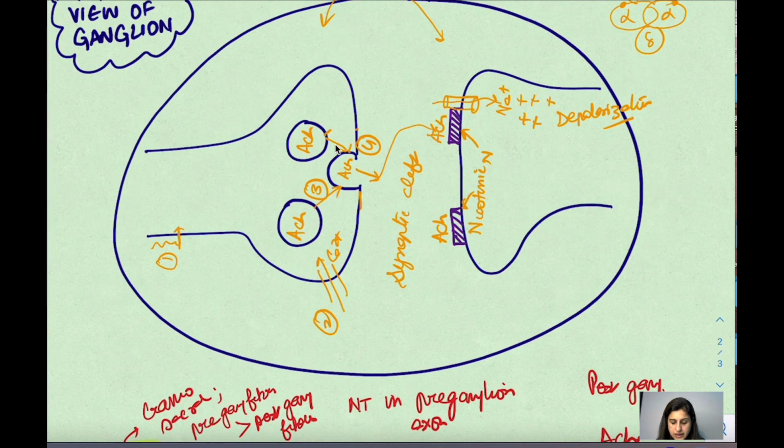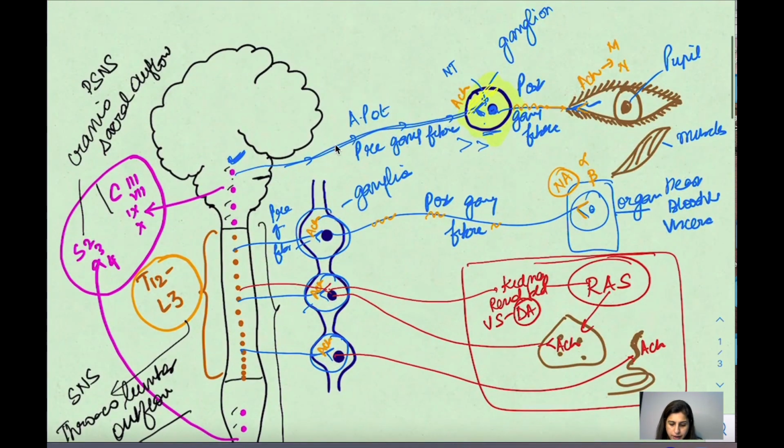Remember that in the ganglion, the receptors are N-type, nicotinic. Nicotinic receptors are also of 2 types. So here it is nicotinic N-type, and at the organ site, acetylcholine can act on any of the receptors, whether muscarinic or nicotinic. We are going to do the details when we do these systems in detail. And if it is noradrenaline, there are different subsets of receptors, which are alpha and beta. These are the general points about the autonomic nervous system.